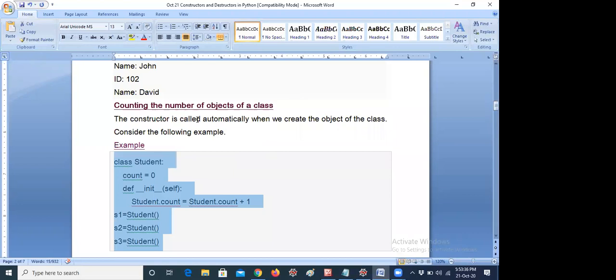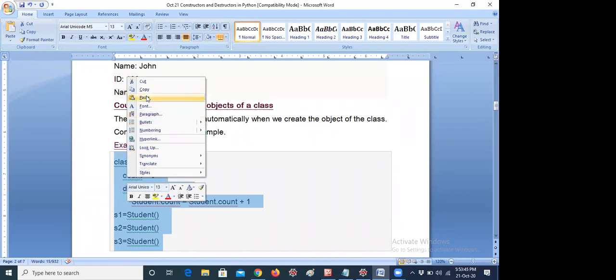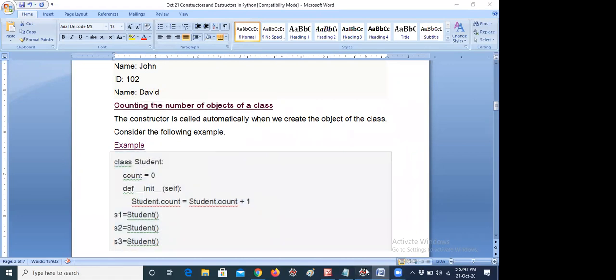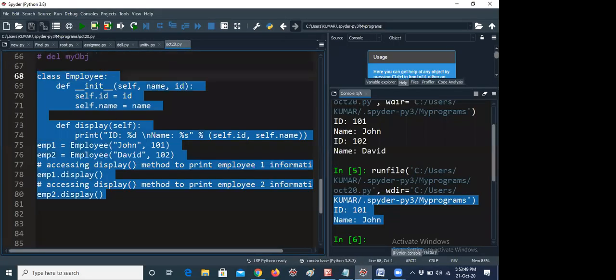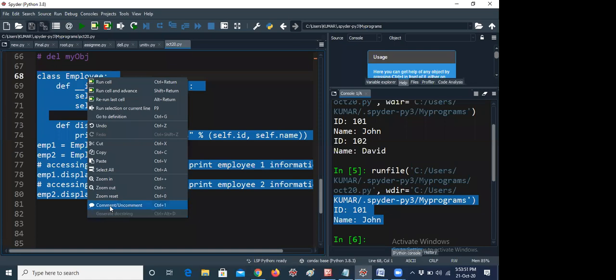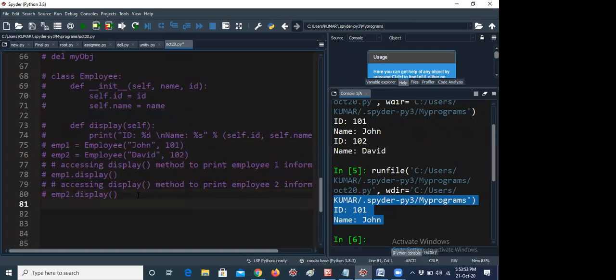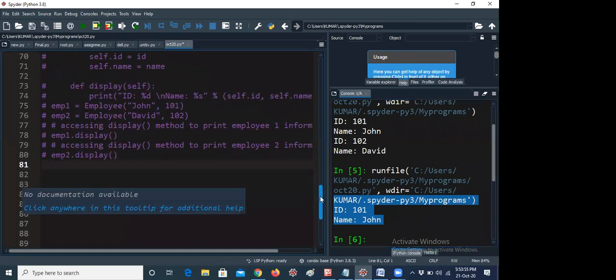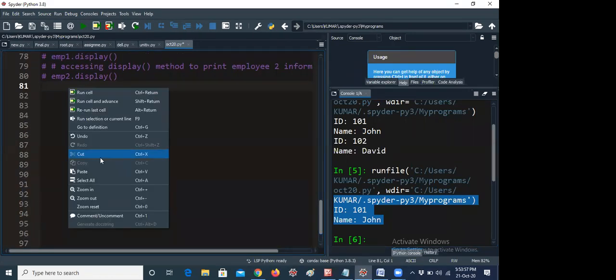The constructor is called automatically when we create an object of the class. Just now I already told. So how many times will the constructor be called? I am showing a general example. It is not part of the topic actually, but I would like to show the purpose of a constructor and how it will be called automatically.